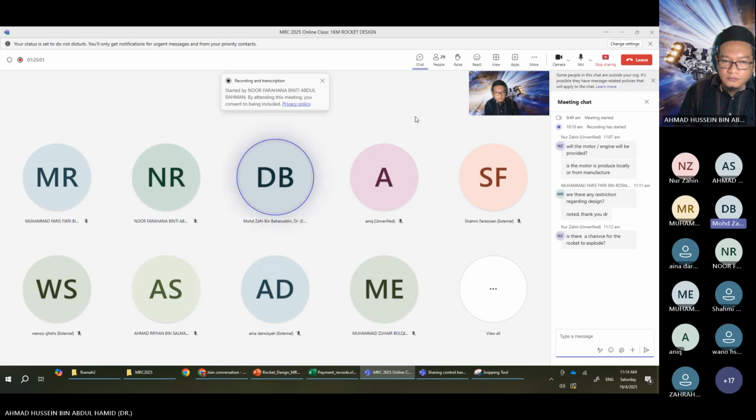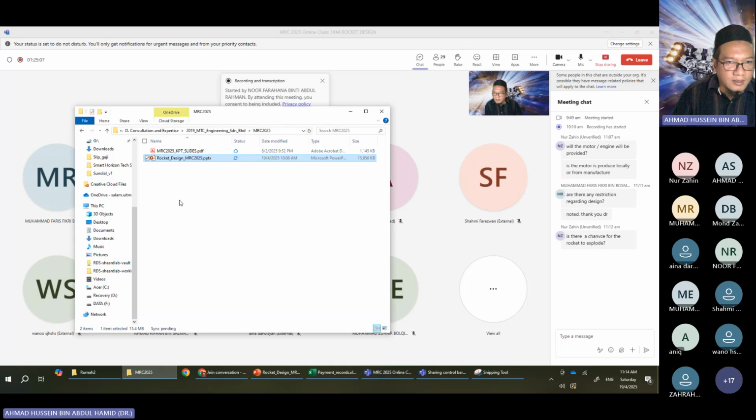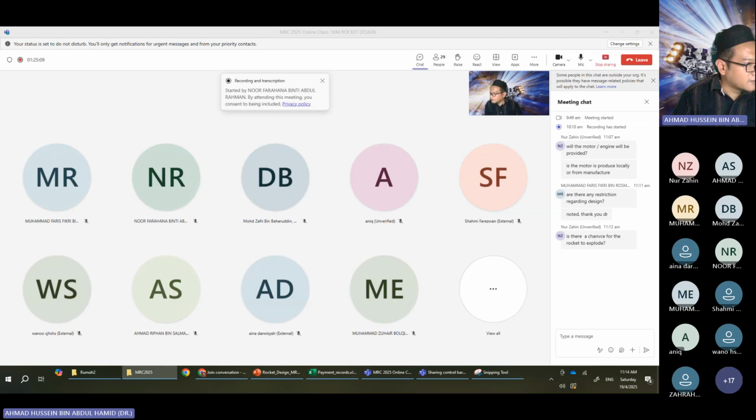Just to know what is that minimum distance, if you can share, if you don't mind. Sure. I don't have the figure in my mind right now. I forgot, but I think it's around... let me open the file. We will provide the safety briefing during the session, but let me check.